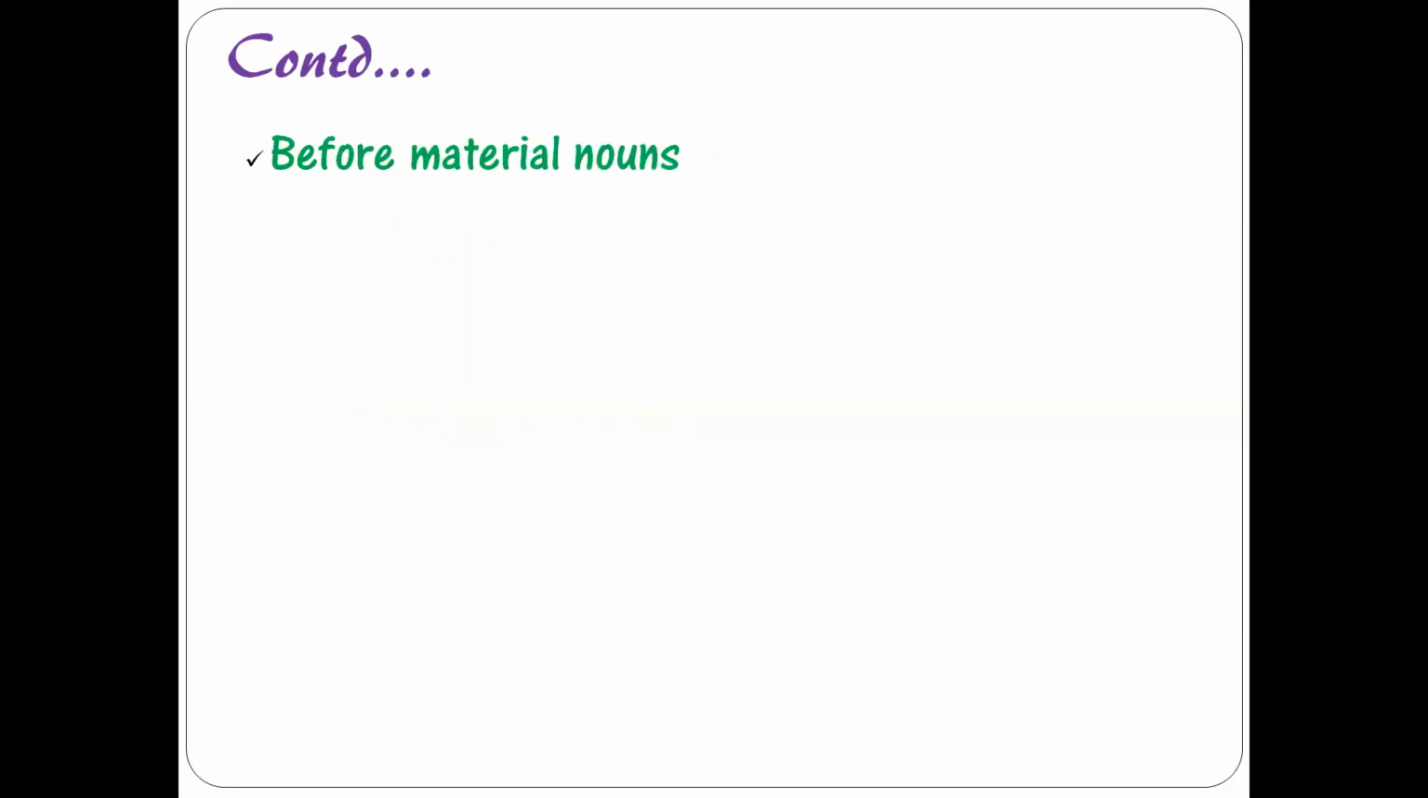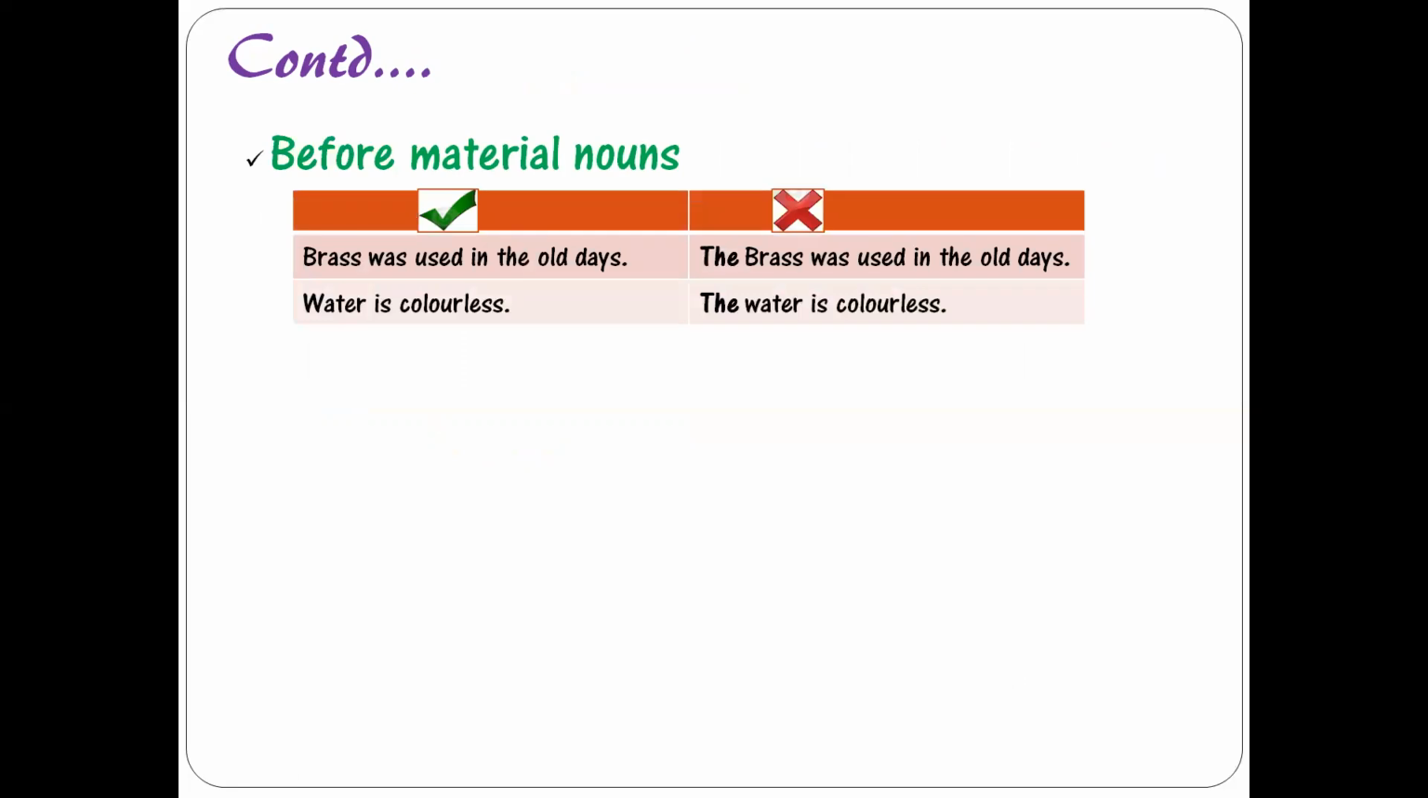We should not use articles before material nouns. Like, brass was used in the old days. The brass was used is wrong. We should not use article the before the name of the material noun, right? Water is colorless. Correct. The water is colorless is wrong. Water is uncountable. It's a material noun. We should not make use of article the before it.